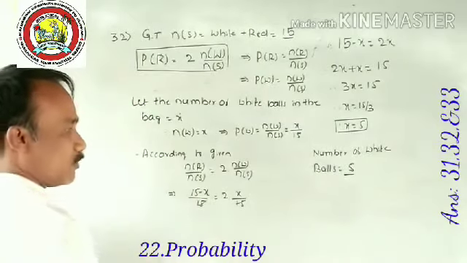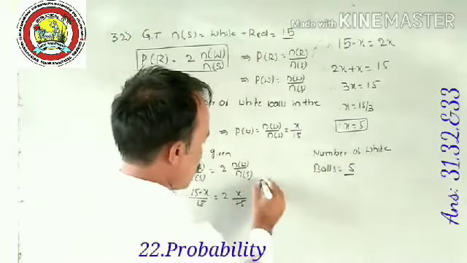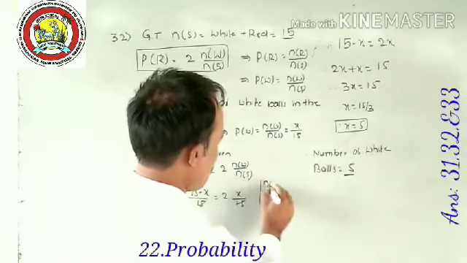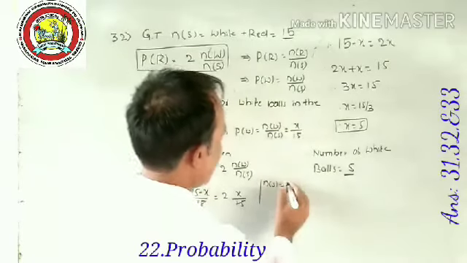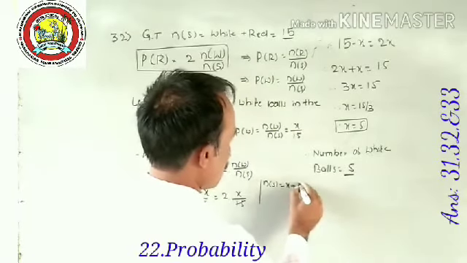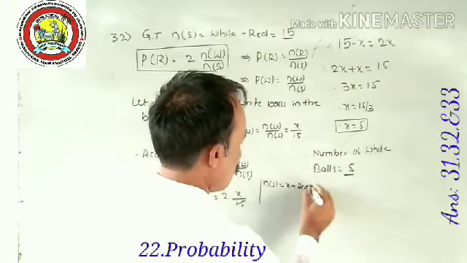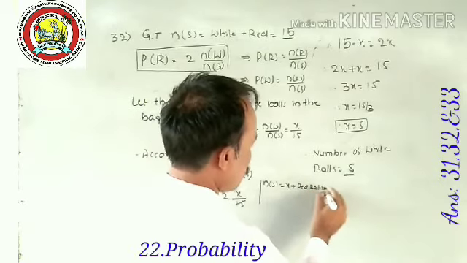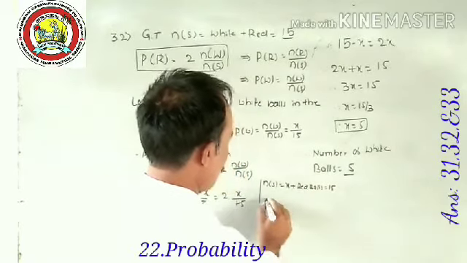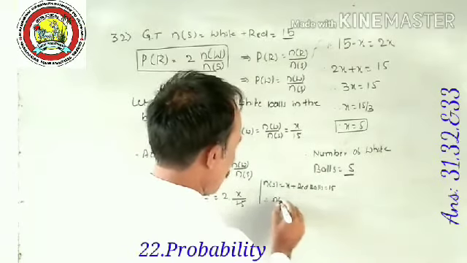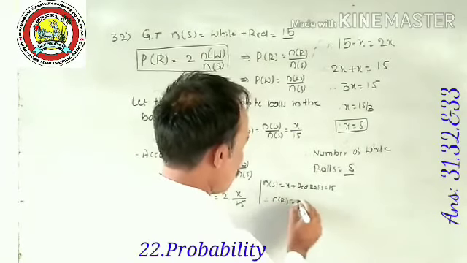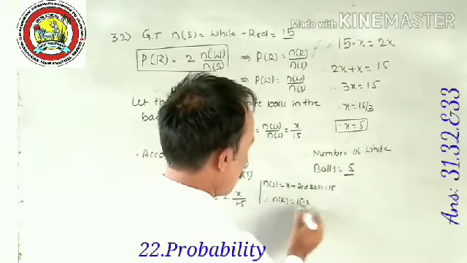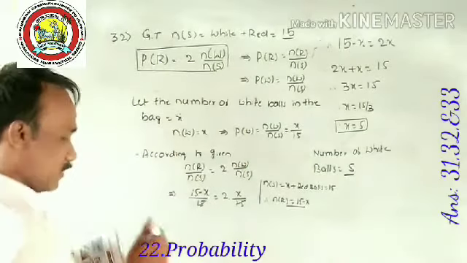This is very important. Why? If not, I will write here. As n of S is equal to white X plus red balls, we don't know, is equal to 15. Therefore, the total number of red balls is equal to 15 minus X. Replace here. 15 gets cancelled.